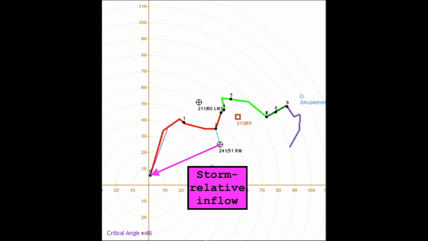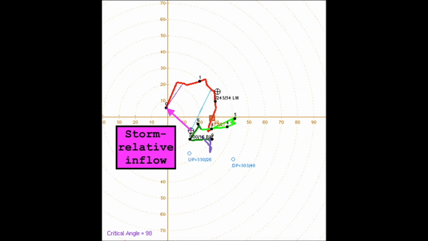In this example, storm relative inflow was near 50 knots, which is very strong, so a lot of outflow would be needed to achieve the balance. In contrast, this environment features a very small storm relative inflow vector with a magnitude of about 20 knots, meaning that only limited outflow is necessary to achieve the balance. Now the question is, where does this outflow come from?